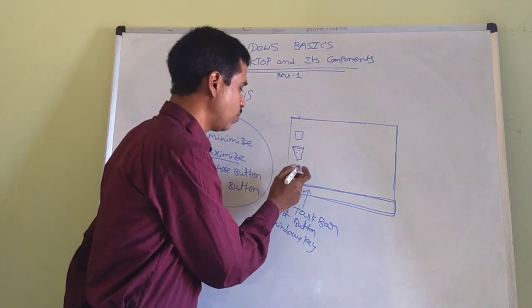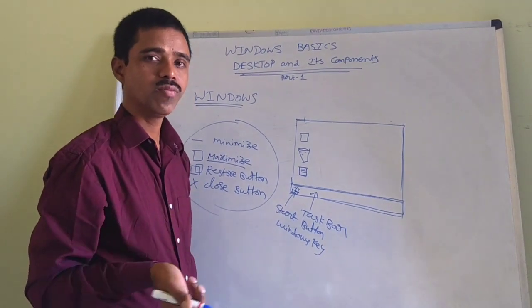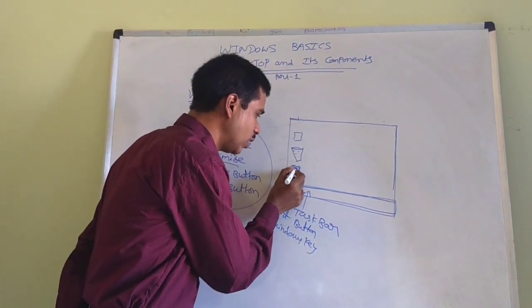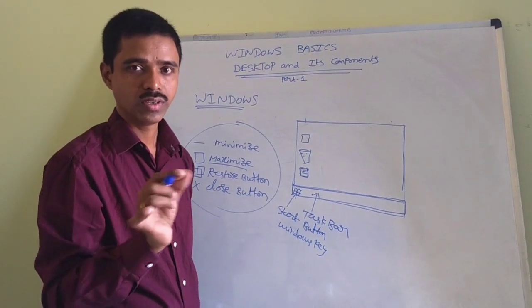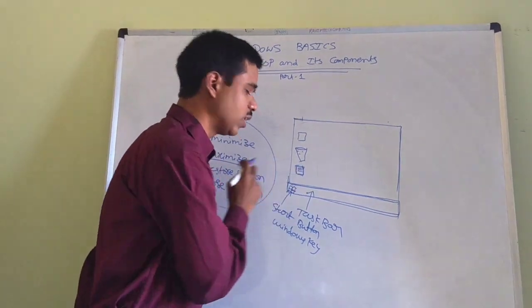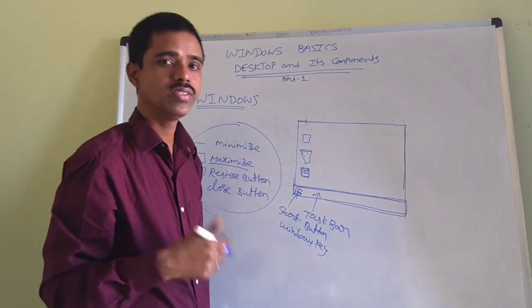For example, if you see this icon, I already told you icon means it is the symbol which reflects its functionality. If you see this icon carefully, there are some lines, it looks like you wrote something in the lines on paper. So it looks like a file. By seeing that icon you can understand that it is a file.